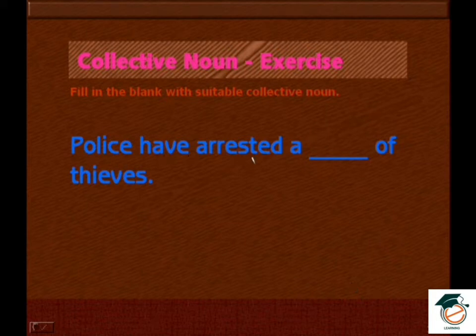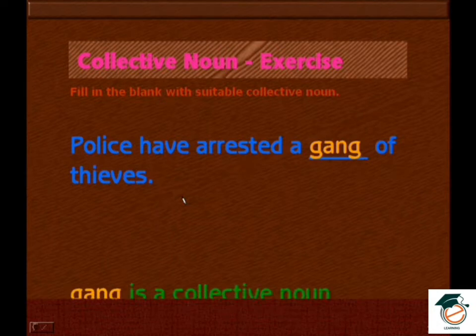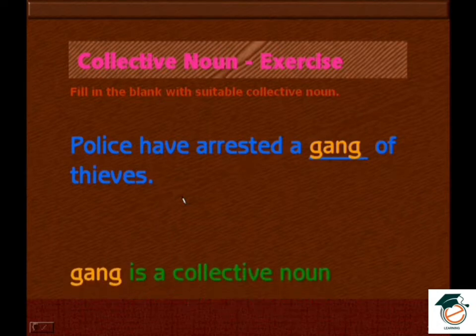Police have arrested a dash of the thieves. So here is a group of thieves. Okay, so a group of thieves is called a gang. Police have arrested a gang of thieves. So here as usual gang is a collective noun.